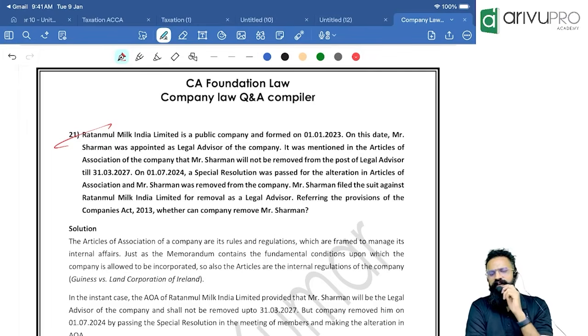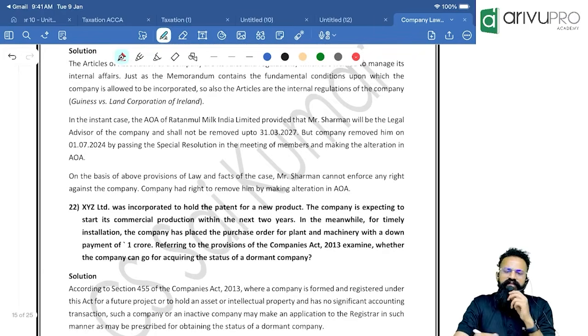However, on 1st July 2024, a special resolution was passed for alteration in AOA and Mr. Sharman was removed from the company. Mr. Sharman filed the suit against Ratanmul Milk India Limited for removal as legal advisor. Referring to the provision of Companies Act, whether the company can remove Mr. Sharman?